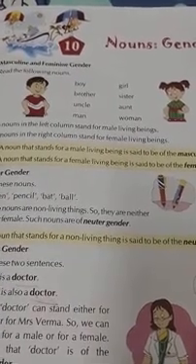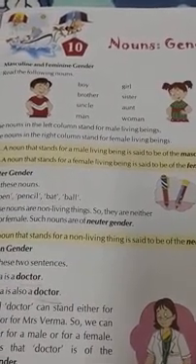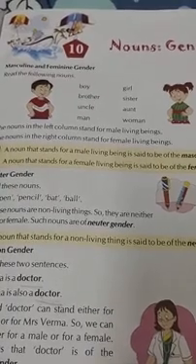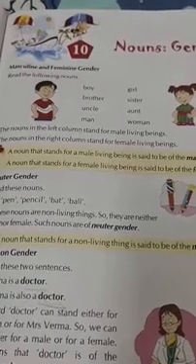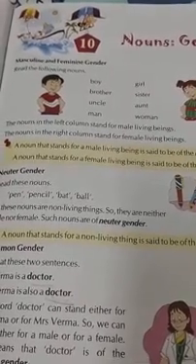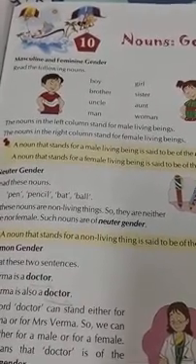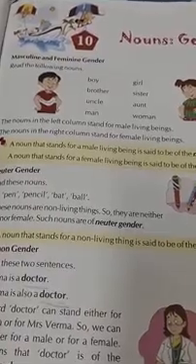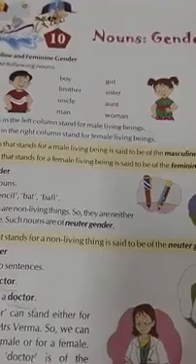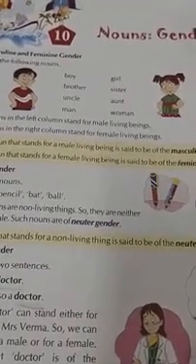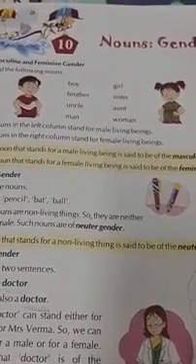And coming to the last part of the topic, there are some animals for which we use a common word, and the male and female are categorized using different terms. Let's have a look at the group of animals for which we use the word cattle. Cattle can be either cow or bull.